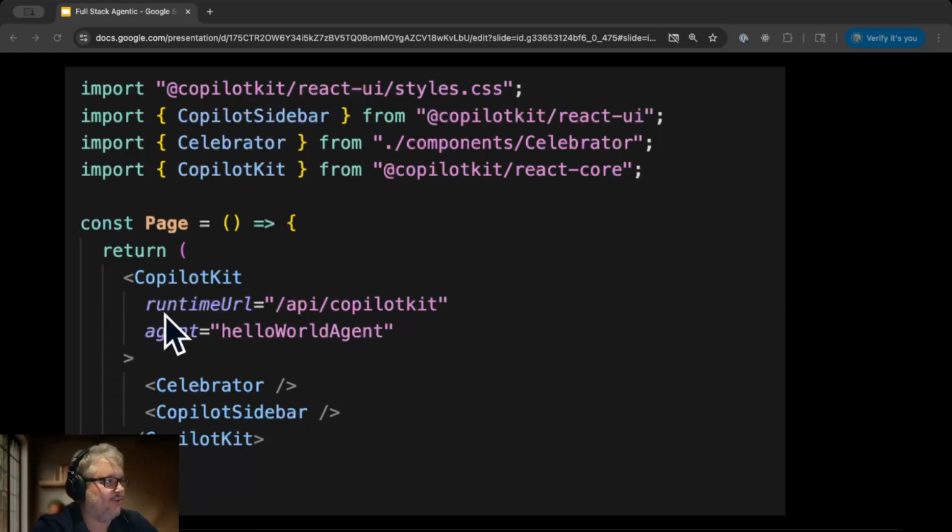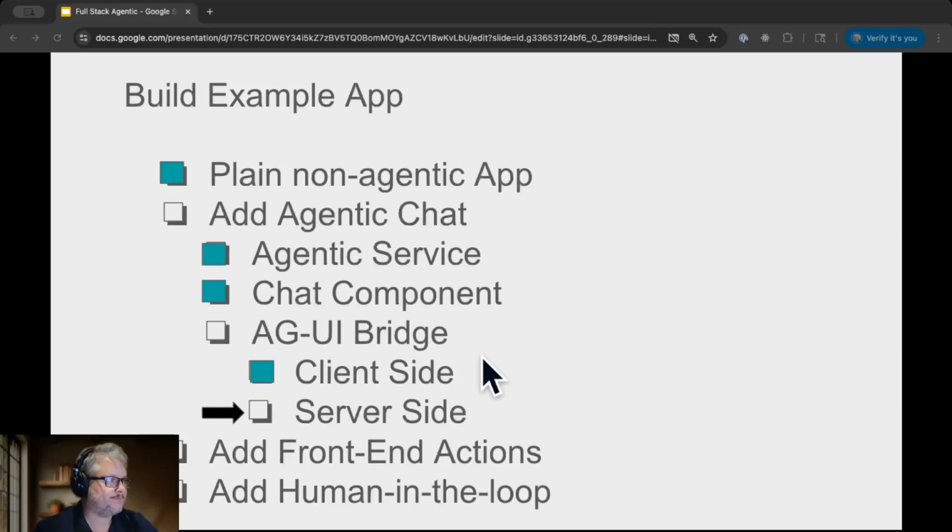And then we just wire up that context to the API endpoint and let it know which agent we want to use at that API endpoint. And that's it. We've now bridged the client side of the AGUI protocol. And so now we need to bridge on the server side.